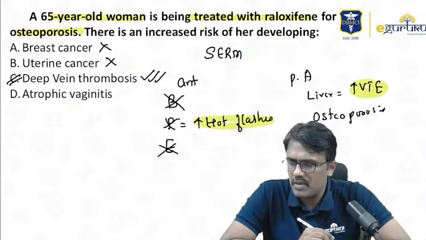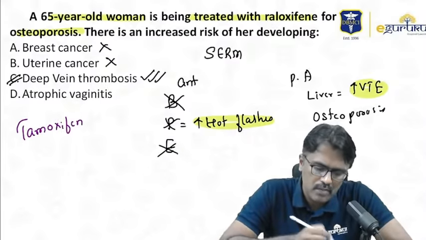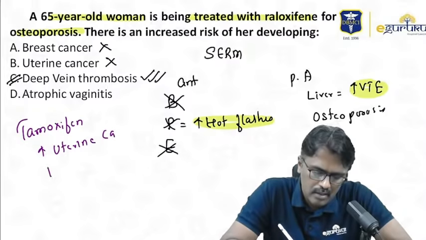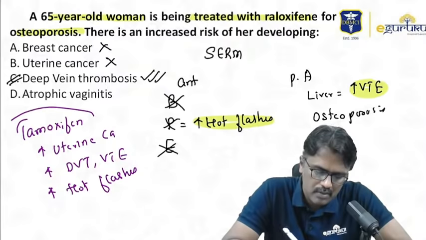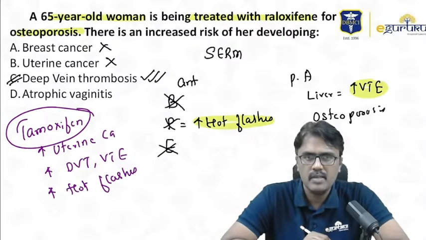Suppose they change the question to tamoxifen. If you use tamoxifen, then what is the risk? The risk is increased risk of uterine cancer, increased risk of deep vein thrombosis, that is VTE, and increased risk of hot flashes. That is seen with tamoxifen. The problem with tamoxifen is the risk of increased endometrial cancer, that is uterine cancer.